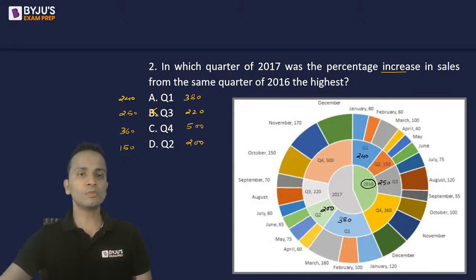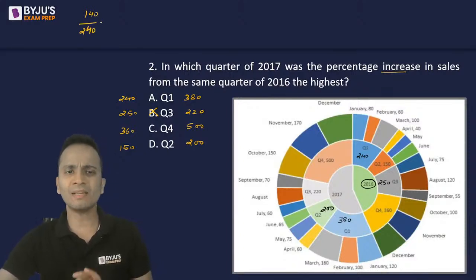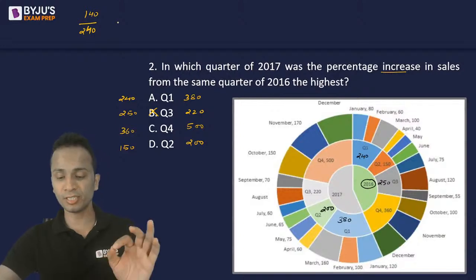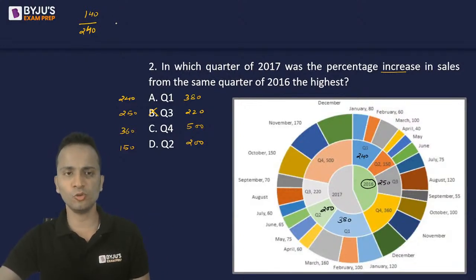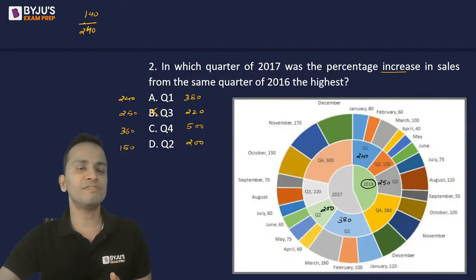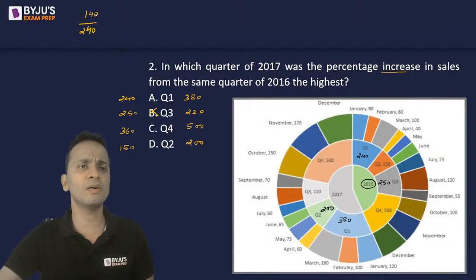Okay. Now you'll observe in quarter 1, the values increase by 140 over 240. Just as an approximation, can I say that the increase is more than 50%? 50% से ज्यादा का increase आया है? Yes or no? Right? So यहाँ पे 50% से ज्यादा का increase है because 50 percentage of 240 is 120, but I have 140.